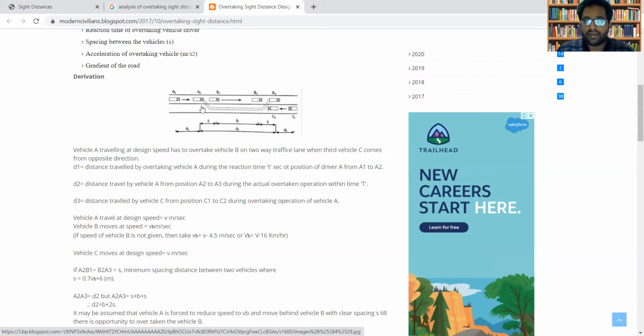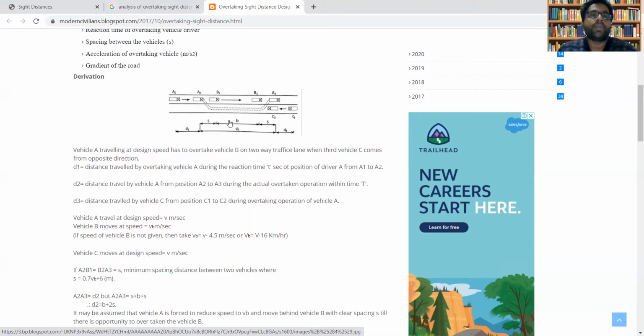So vehicles A, B, and C are all in motion. When vehicle A is changing its position from A2 to A3, that is the real overtaking operation. Vehicle B might have changed its position from B1 to B2, and at the same time, vehicle C might have changed its position from C1 to C2.